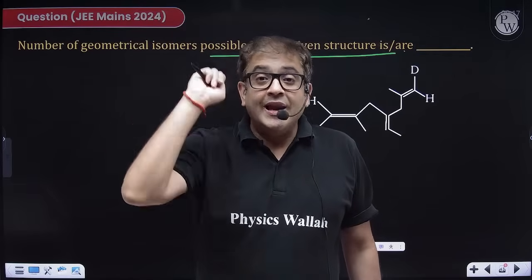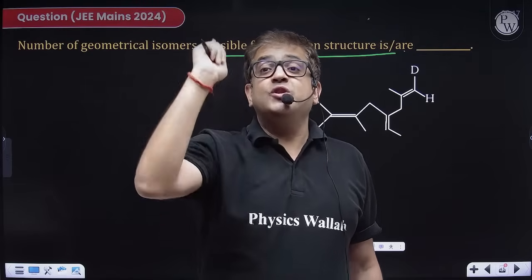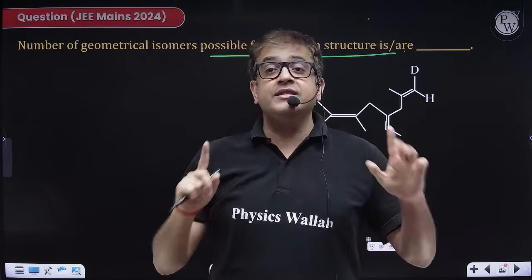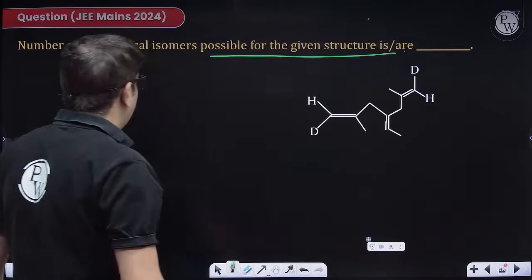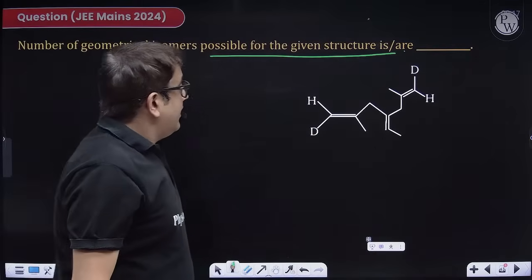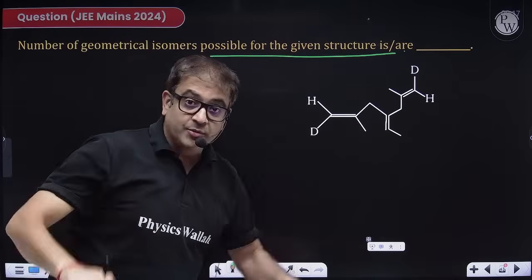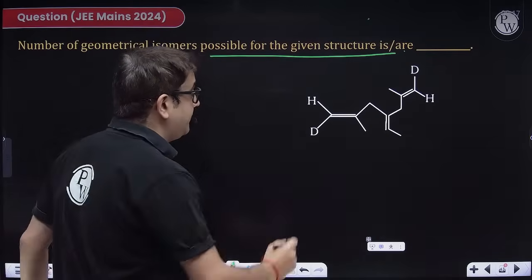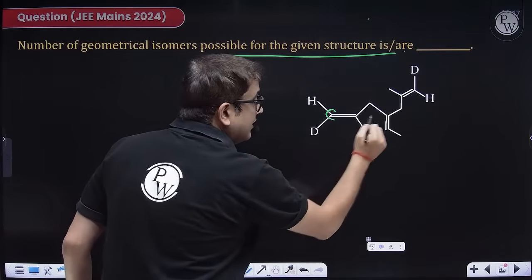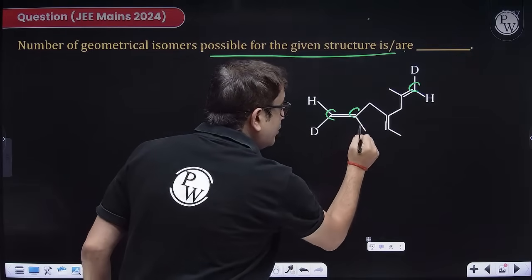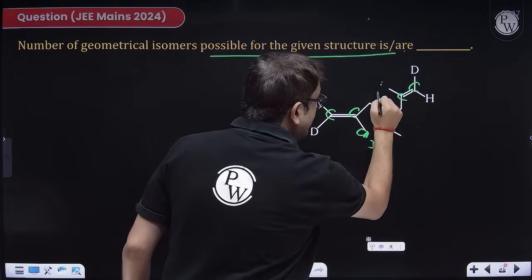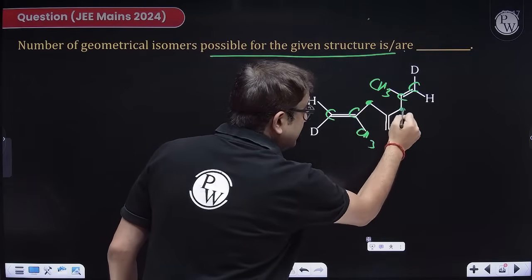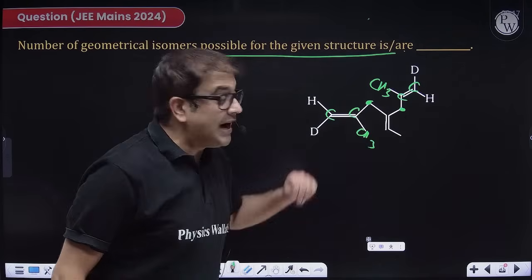Now, beta, all of you who are listening to me, put down your pen. It is conceptually a very sound question. Put down your pen, and listen to me very carefully. Now, the question says that you have to select geometrical isomer. First of all, just view the question properly. Carbon number 1, carbon number 2 with a methyl branch, carbon number 3, CH2. Both are same.